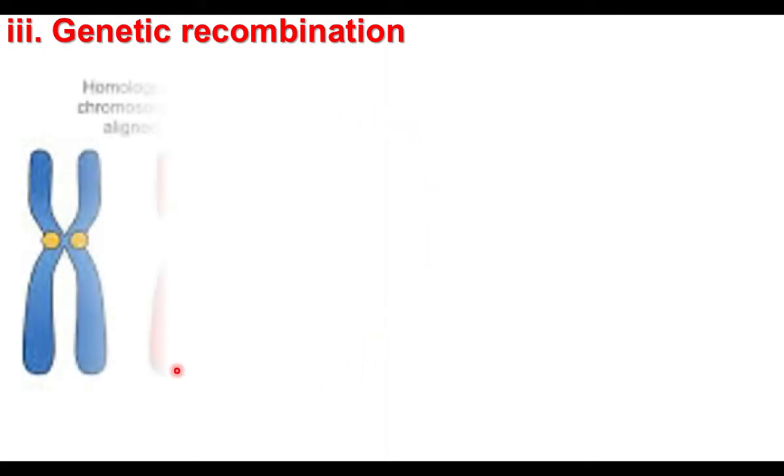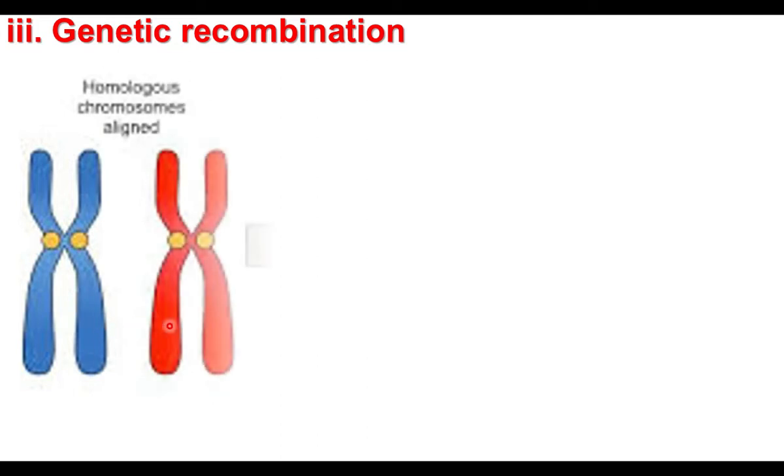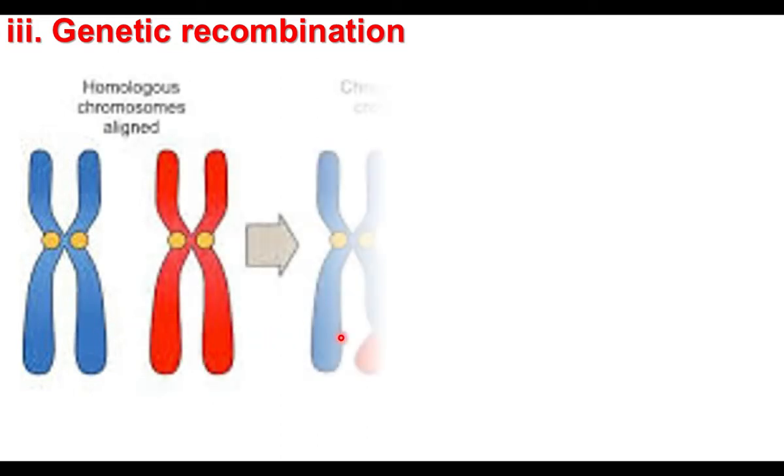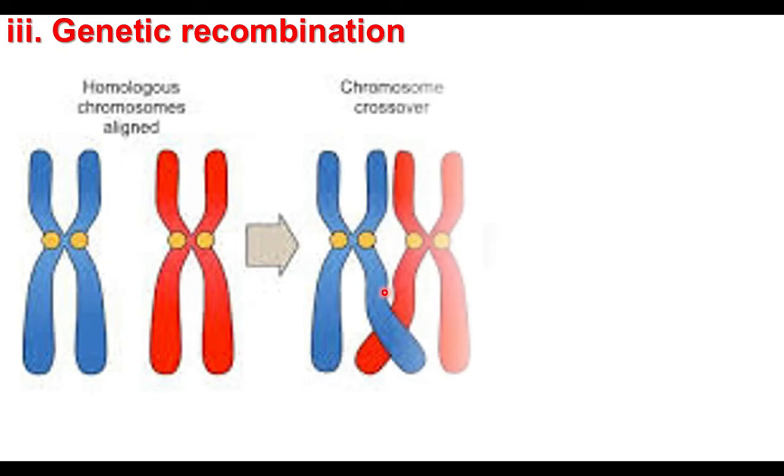Gene recombination takes place at the time of meiotic cell division. In meiotic cell division, during the pachytene stage, chromosomal parts are exchanged between homologous chromosomes. That is crossing over. Crossing over results in recombination. At the place of chiasmata between the homologous chromosomes, chromosomal parts are exchanged.